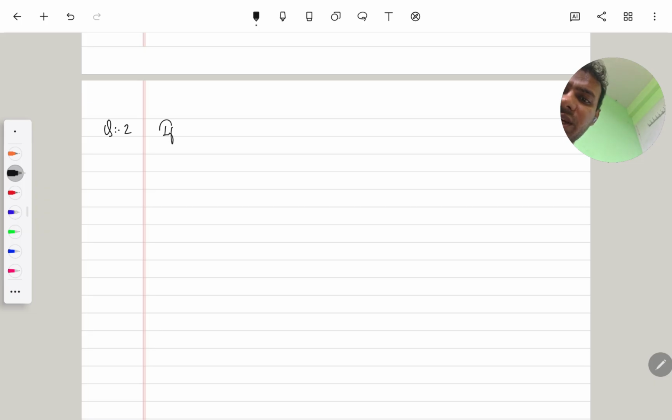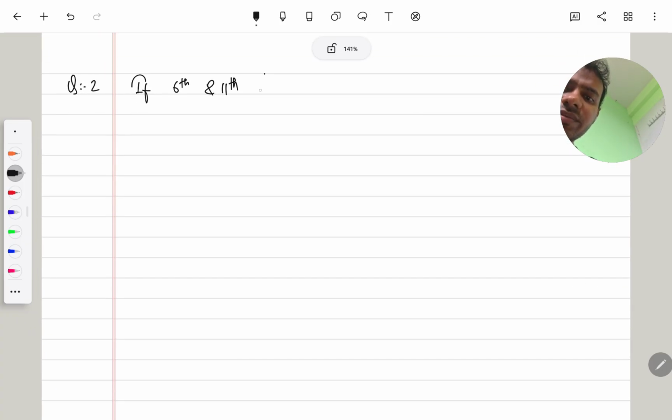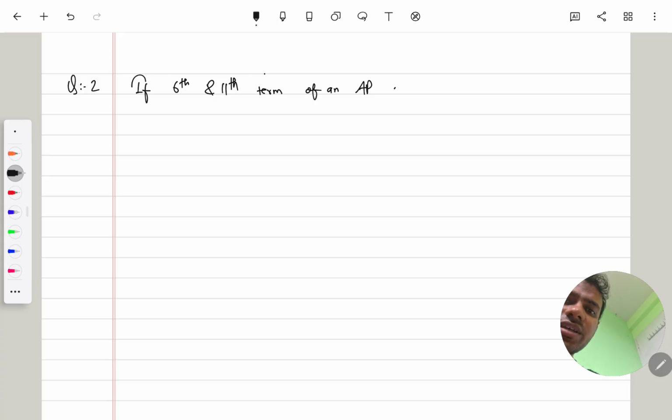Question is, if the 6th and 11th terms of an AP are respectively 17 and 32, we have to find its 20th term.